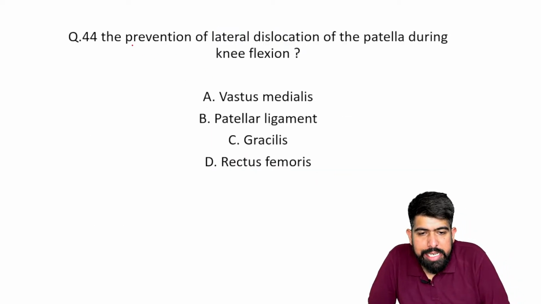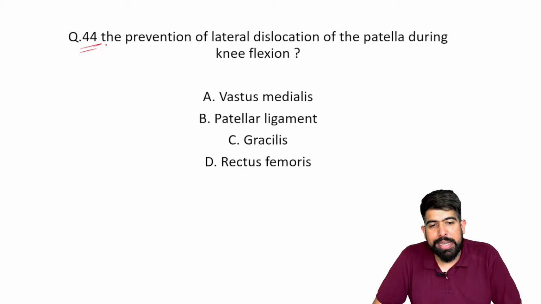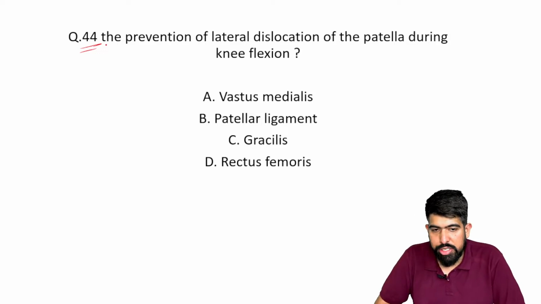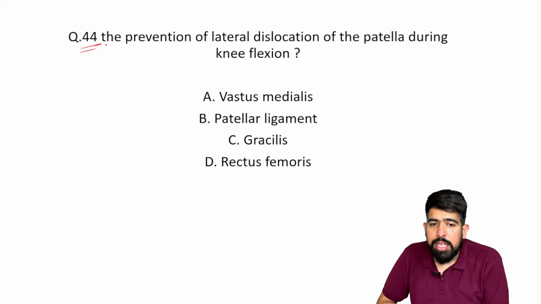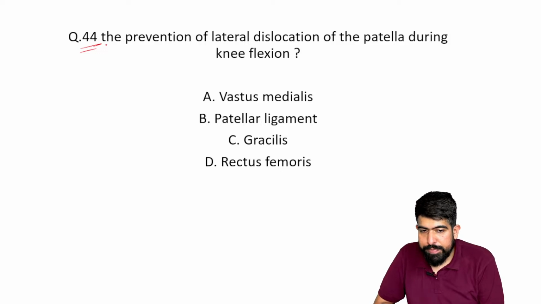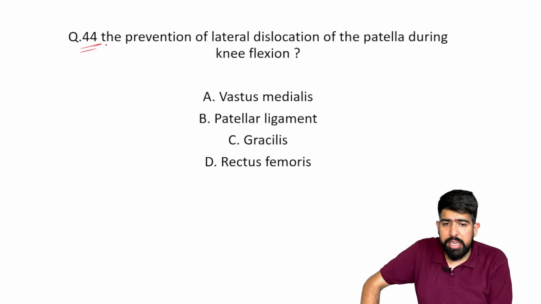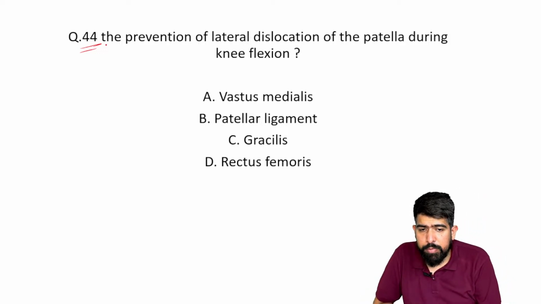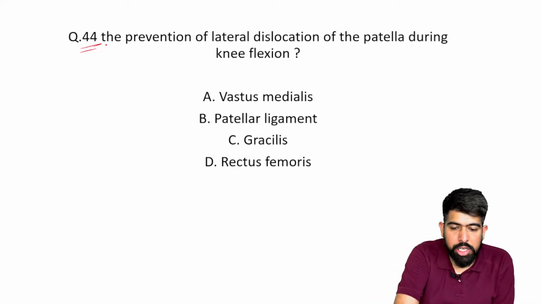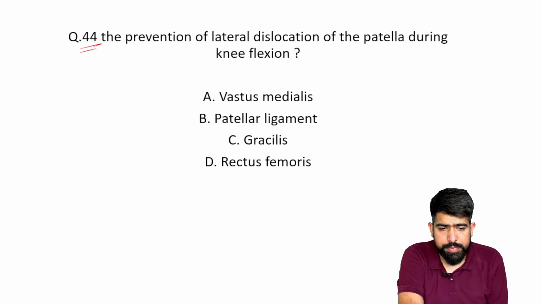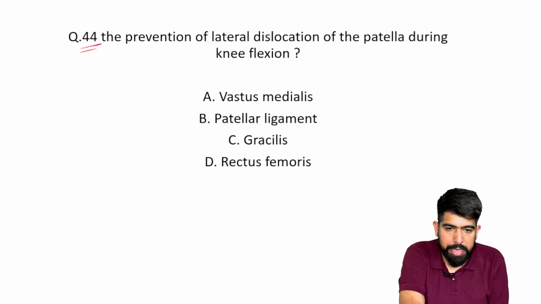The next question, a very easy and simple question. What prevents the lateral dislocation of the patella during knee flexion? During knee flexion, the patella does not get laterally dislocated. What is there to do this fixation? Option A is the vastus medialis, B is your patellar ligament, C is your gracilis, and D is your rectus femoris. Try to reply to me in the chat box.